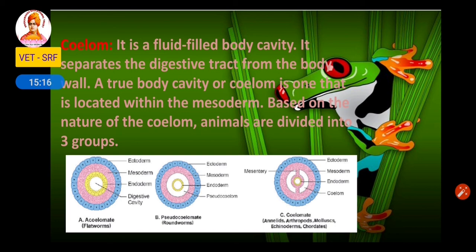Example, flatworms. Pseudocoelom, pseudo means false coelom. So the animals which have a false coelom are called pseudocoelomates. Example, roundworm. The animals which have a true coelom are called true coelomates: annelids, arthropods, mollusks, echinoderms, chordates. So all these come under the coelomate category.